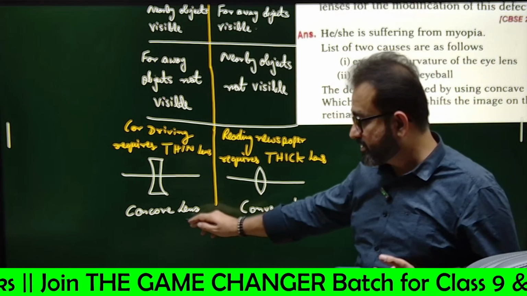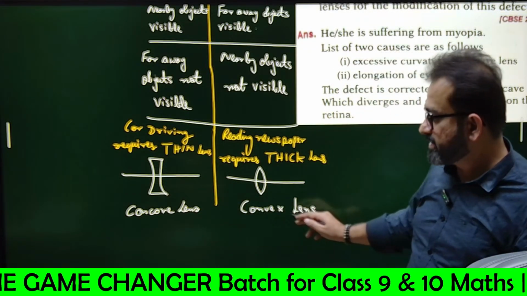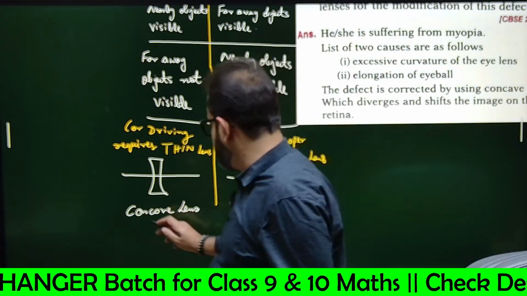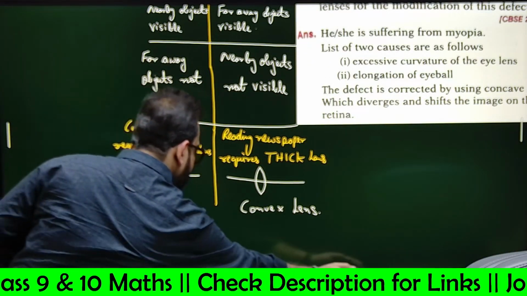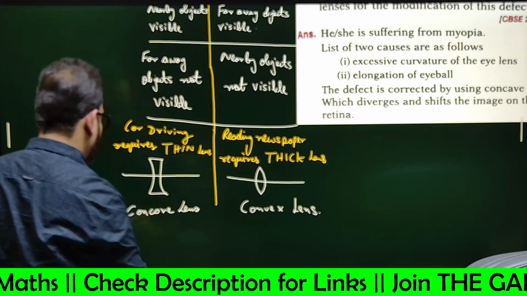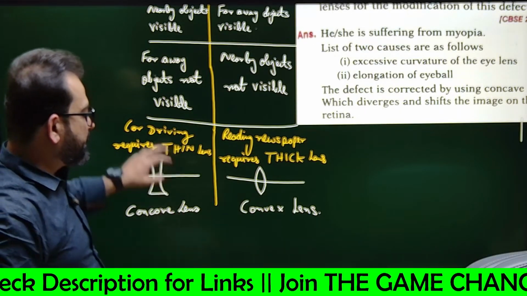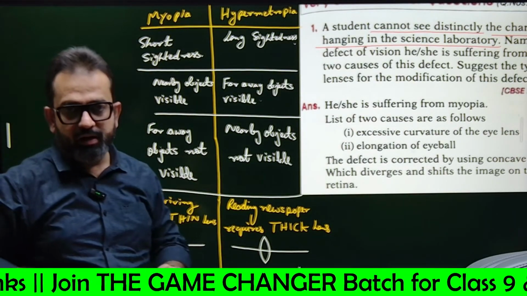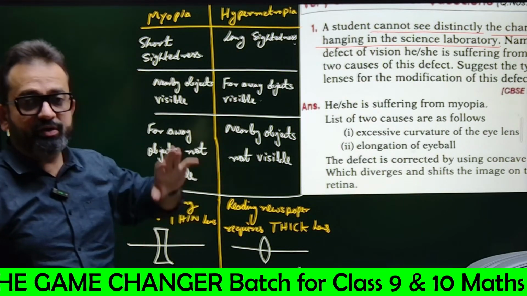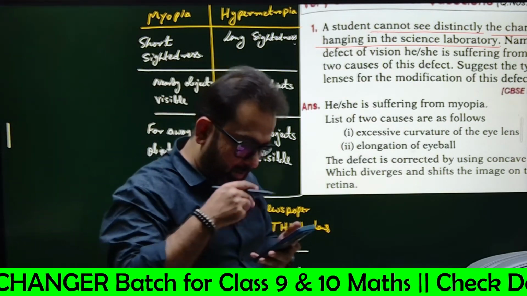This is concave, C-O-N. So if anyone asks you what kind of lens is used for the correction of myopia or hypermetropia, you say hypermetropia, okay.